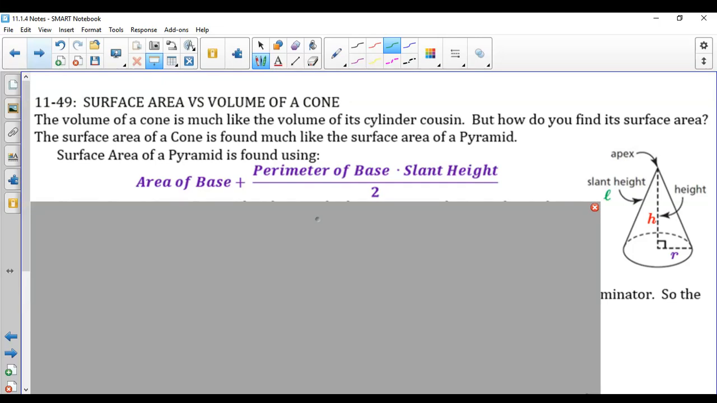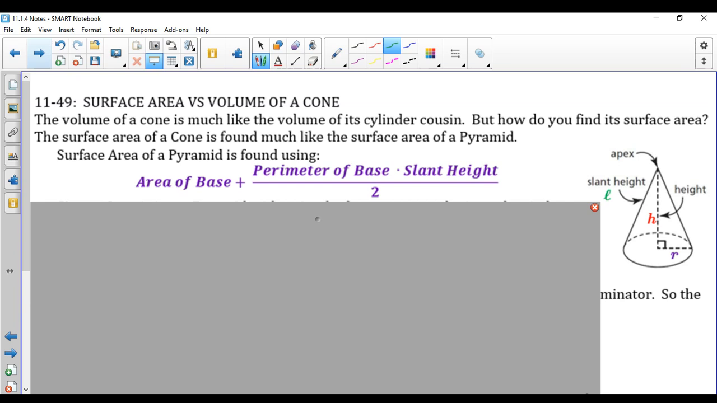Okay, so we've talked a little bit about volume of a cone. So now we're going to look at the surface area and how that goes together. The volume of a cone is much like the volume of its cylinder cousin, but how do we find its surface area? The surface area of a cone is going to be much like the surface area of a pyramid, where we find the area of the base plus everything wrapped around the middle.